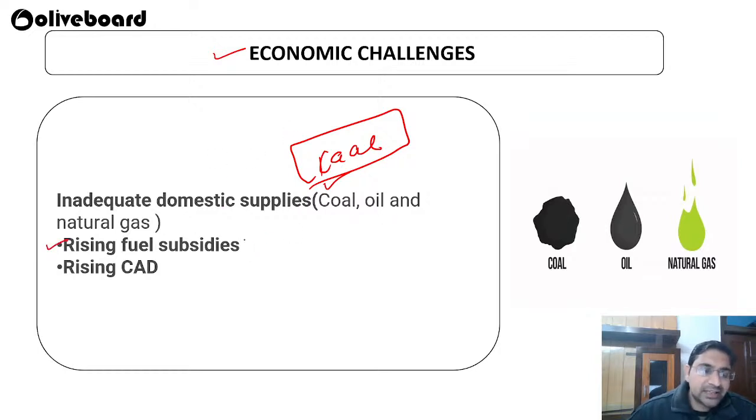Rising fuel subsidies are there. The government is paying huge subsidies, and from where is the government getting the money? It will be taxpayer money. We keep on providing fuel subsidies, and that subsidy has to be paid by taxpayer money, and there is a rising current account deficit that is also happening.